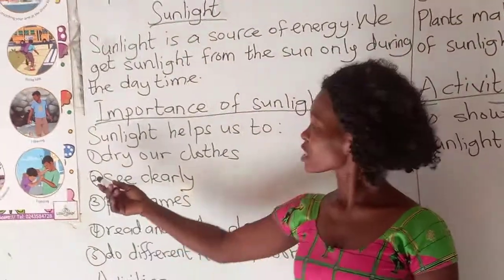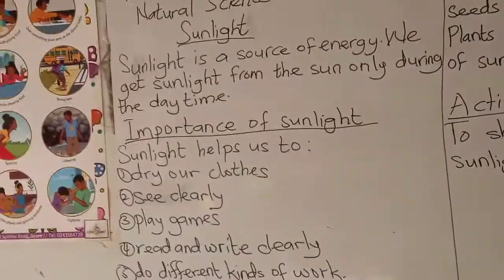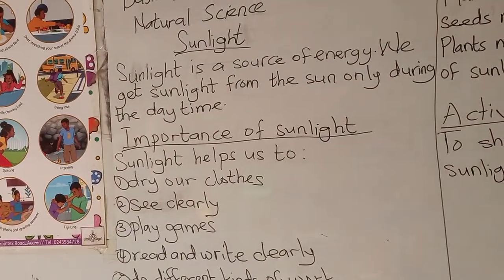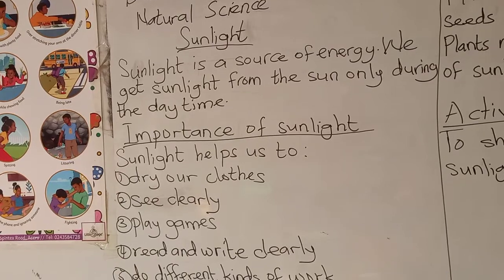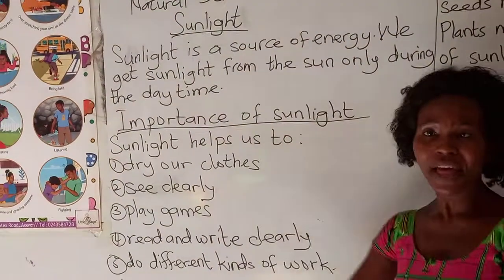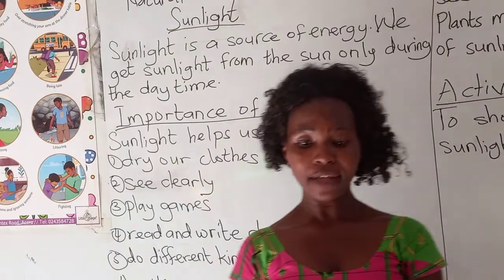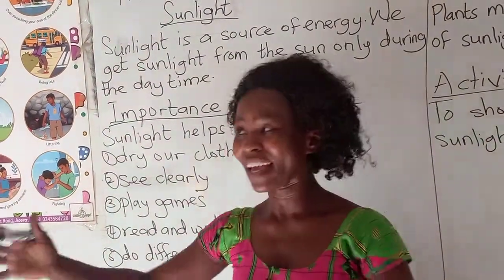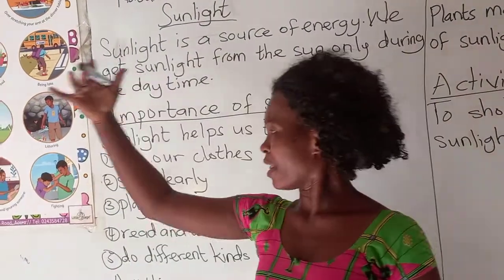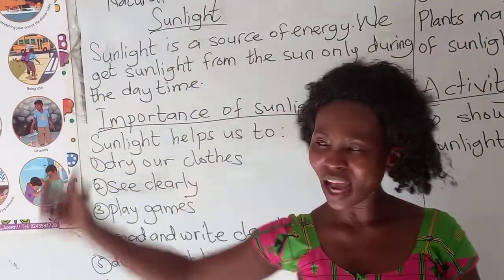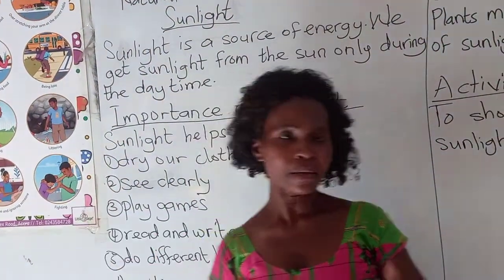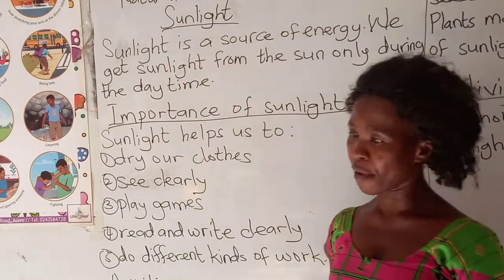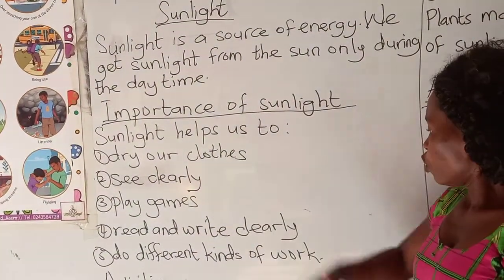Now, we also have see clearly. During the daytime, we see clearly. As I'm over here, there is no light here, but I can see. Why? Because there is sun. The sun is shining, so I can see with the help of the sun. We shall do some activities very soon to see the use of sunlight.